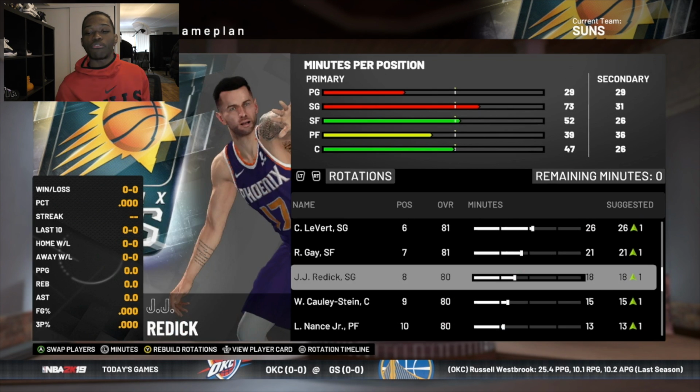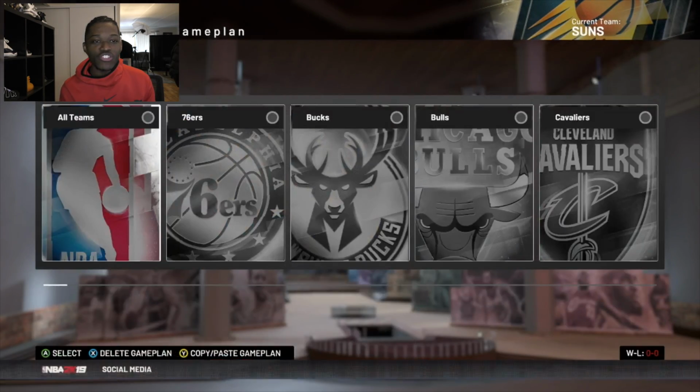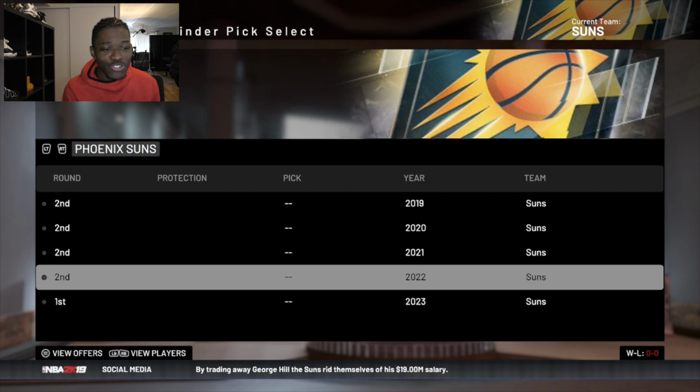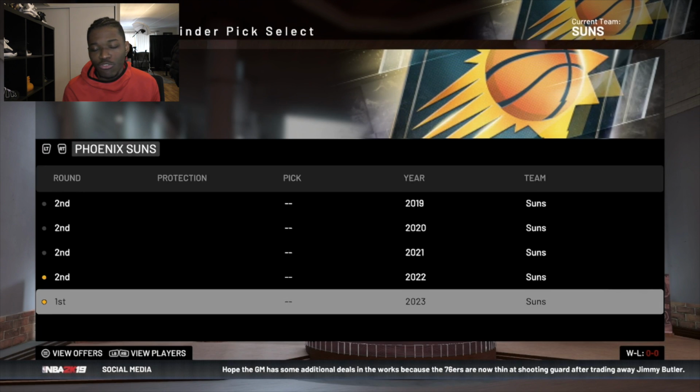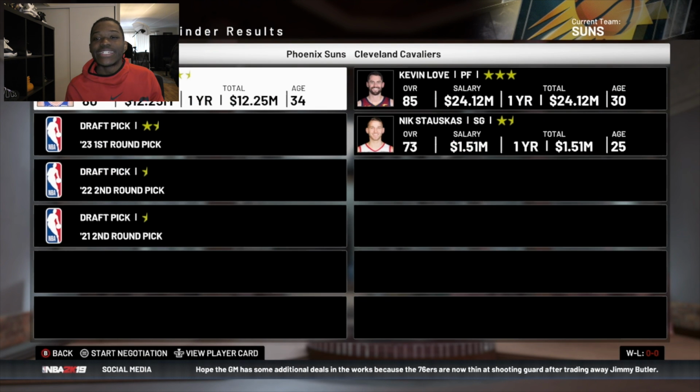We don't really have a backup point guard. So since we have Karis LeVert, we don't necessarily need JJ Redick anymore. So let's try to flip JJ Redick just for a backup point guard. And honestly, that may be the only trade we need to do. We got one more first-round pick. We'll throw a first and a second in this, get us a quality backup point guard, just somebody that can run the offense when D'Angelo Russell's not out there.